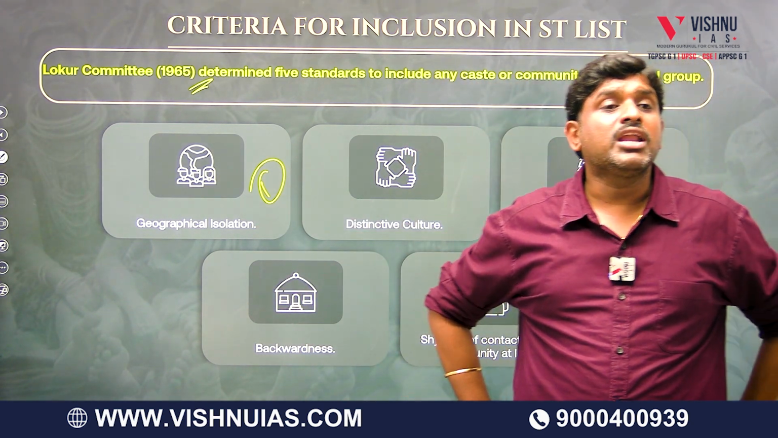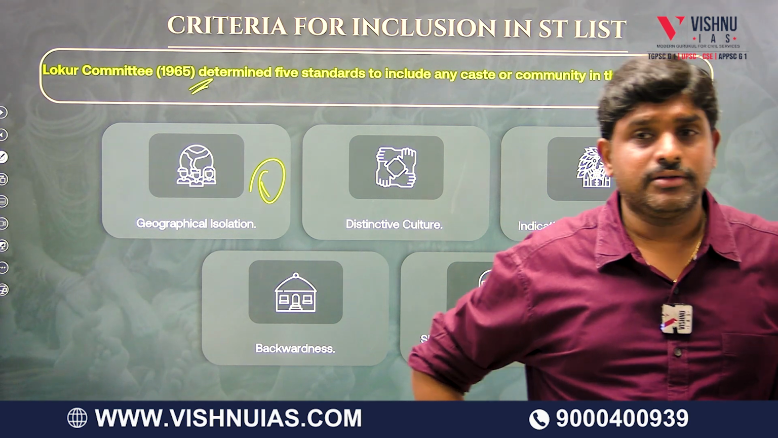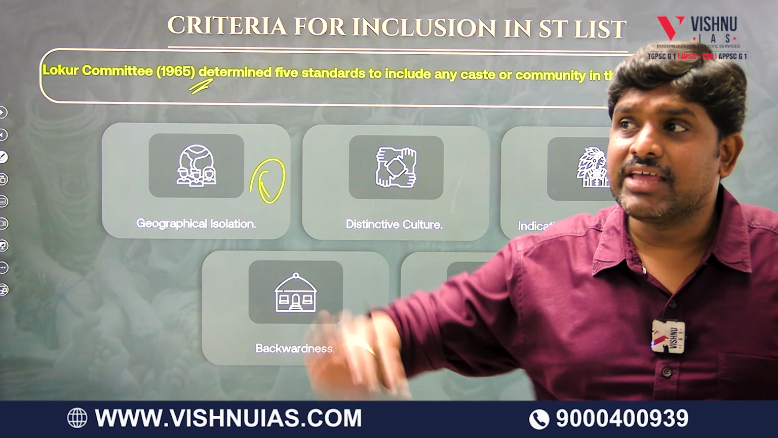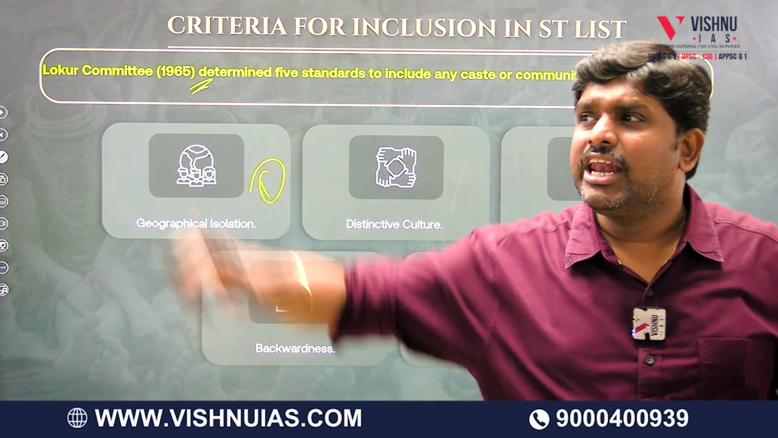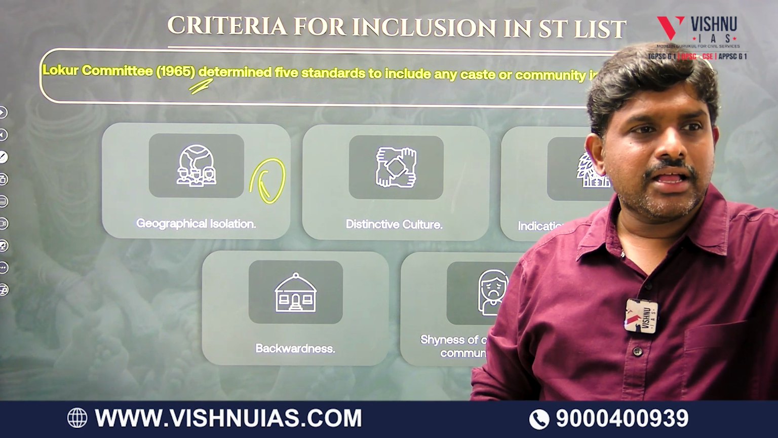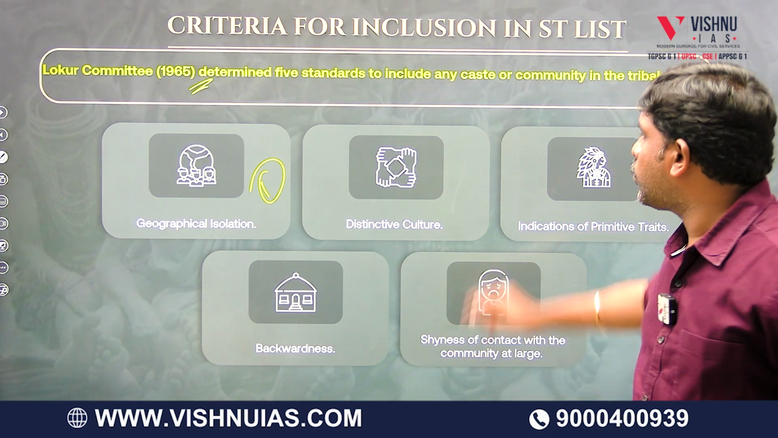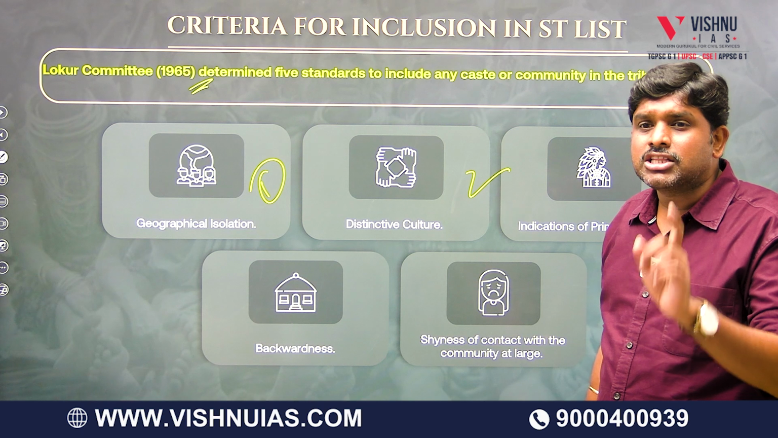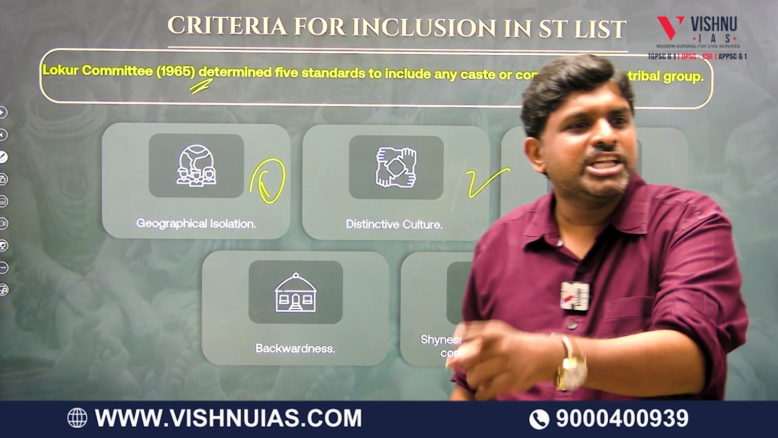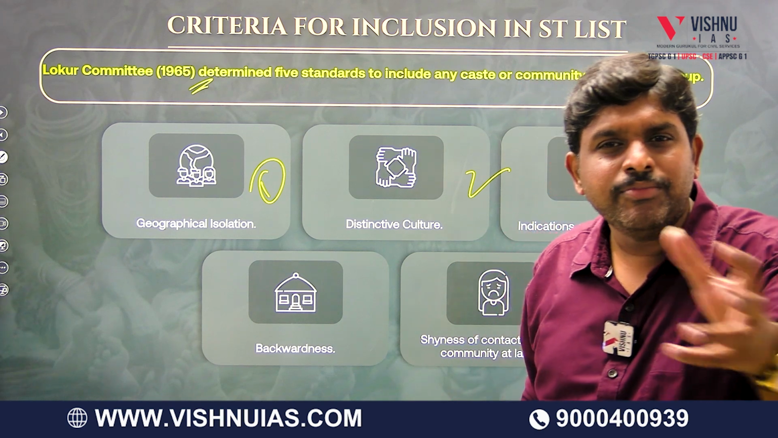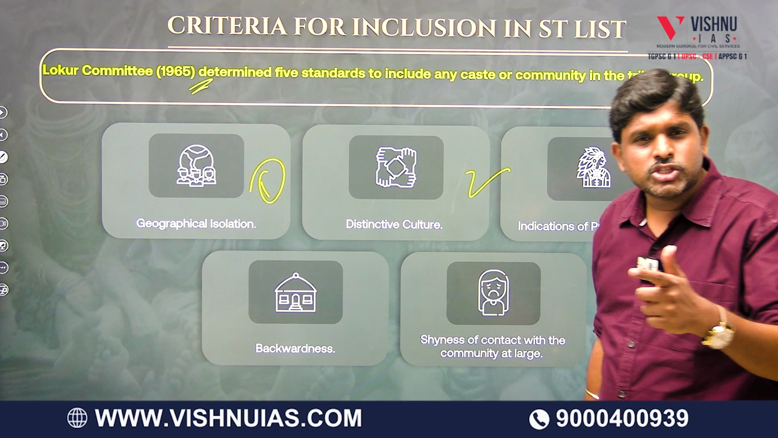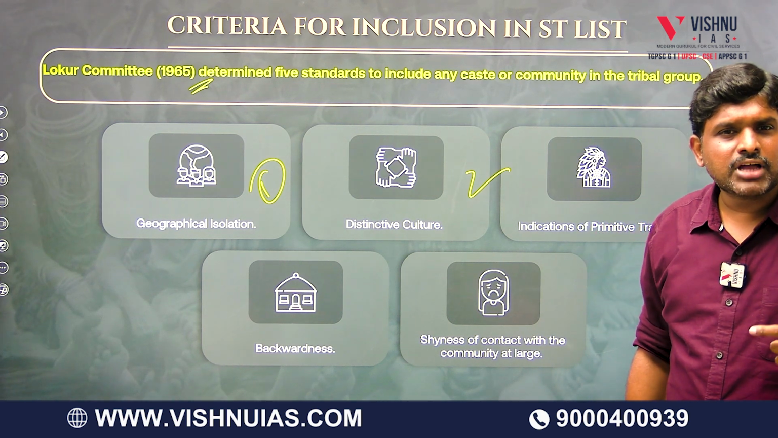So the first point is geographical isolation. Who are living in geographical isolation, like living in the forest, living in the desert, living on an island? For them, we can give ST status. Number 2, distinctive culture. They should have their own culture, which should be distinct from the mainstream, distinct from others. So first was geographical isolation, then distinctive culture.